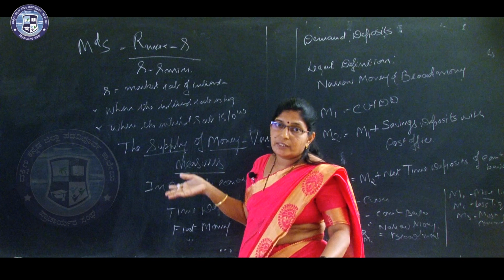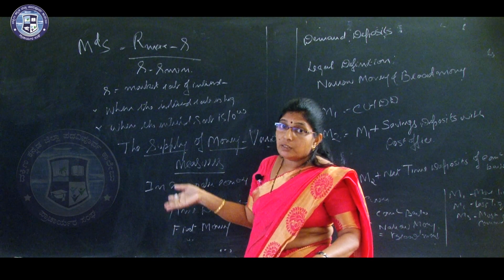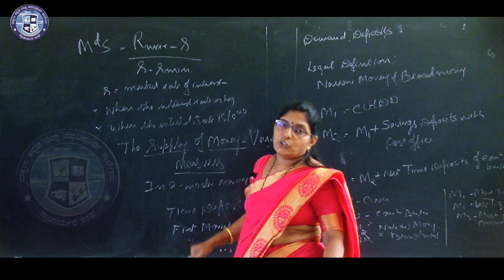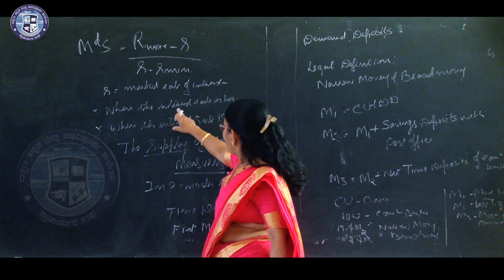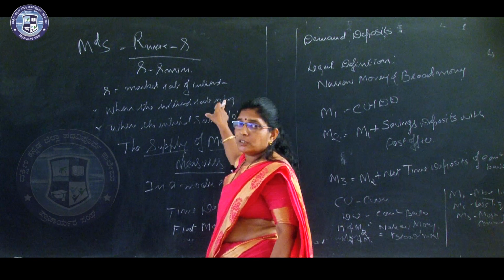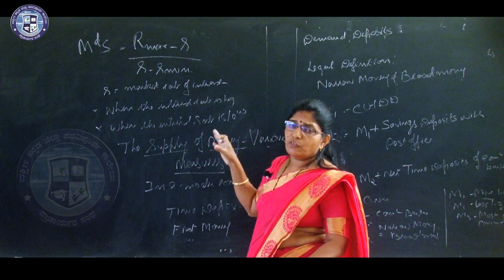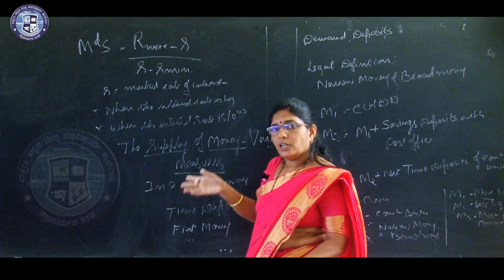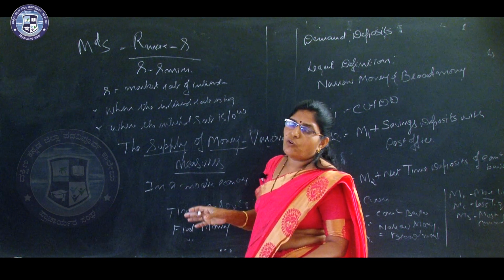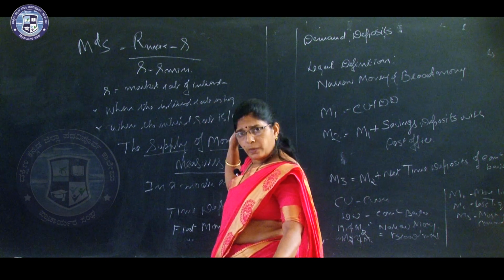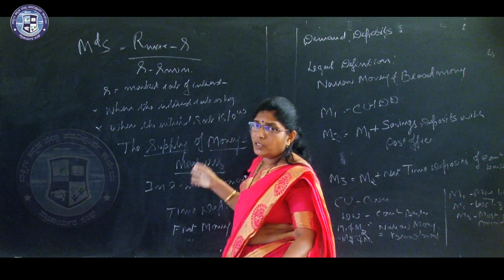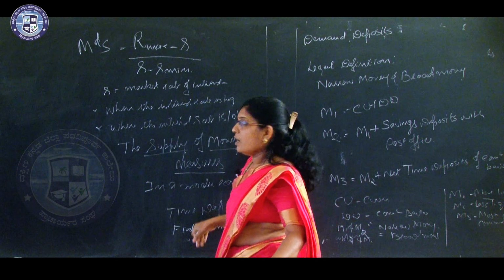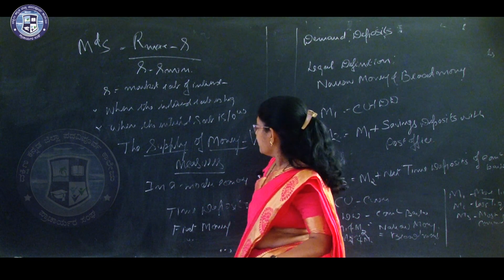They convert all their money into bonds and securities. When the rate of interest is high, people expect that in future the rate of interest may fall, so they convert all their money into bonds and securities. That is why the speculative demand for money is low.